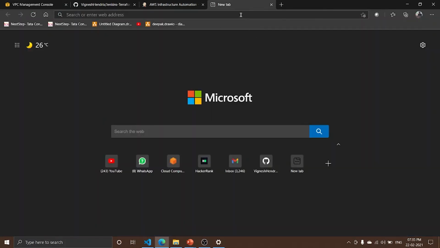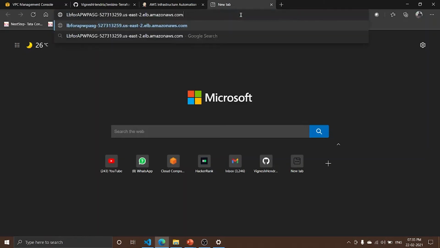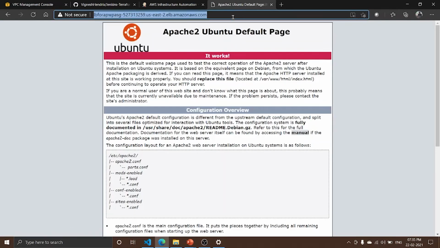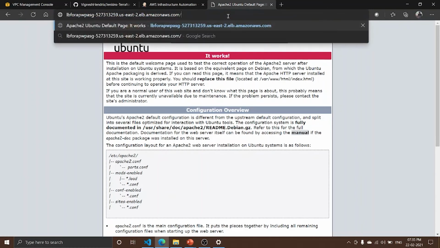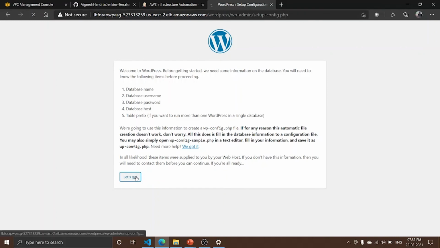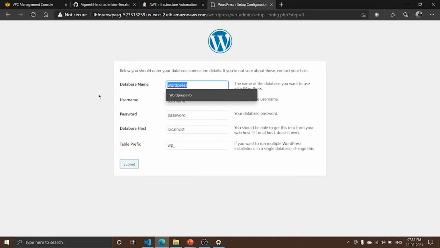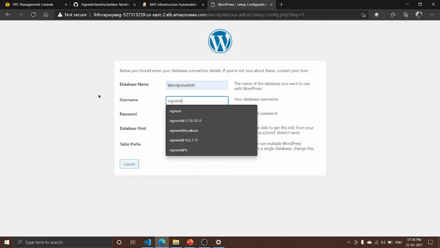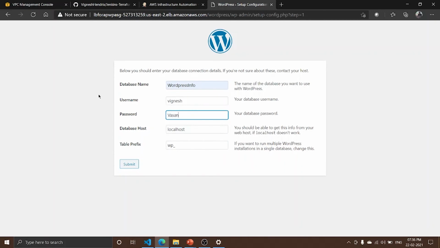So now let's move on to the Jenkins server and launch the load balancer DNS. So the Apache web server's default page. Now let's enter the database credentials and username. The database name I specified in the Terraform template is WordPress info. The username is Vignesh.